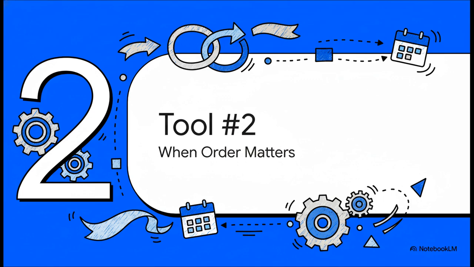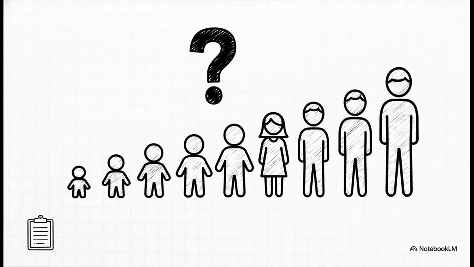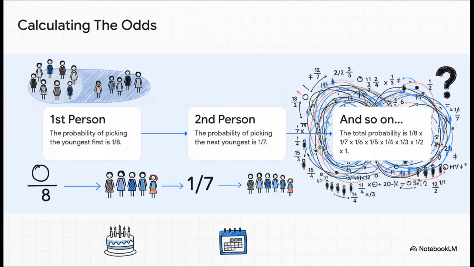We're going to shift gears from those independent events to dependent ones, where suddenly the order of things becomes absolutely critical. So here's our new scenario. We've got 8 people on a waiting list. What do you think the probability is that they get called in perfect order, from the youngest person straight to the oldest? Let's just walk through the logic. The probability of calling the youngest person first, well, that's 1 in 8. But once they're called, they're out of the pool, right? So the chance of calling the next youngest is now 1 in 7. Then it's 1 in 6, and so on all the way down until there's only 1 person left.